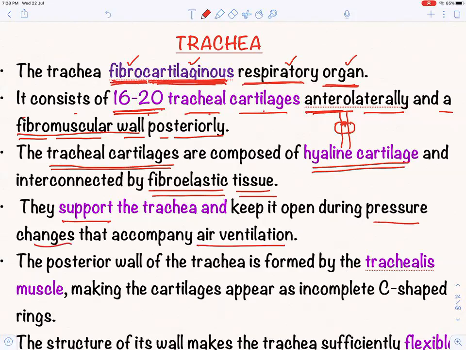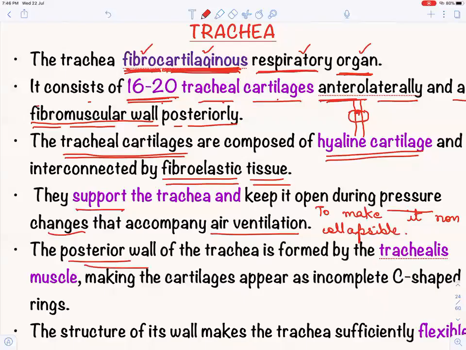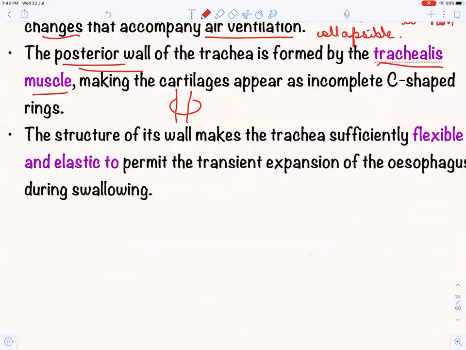That's what I was telling you, to make it non-collapsible. Okay, in simple English, we can say to make it non-collapsible. And the posterior wall of trachea is formed by trachealis muscle, okay, making the cartilages appear as incomplete C-shaped rings. The structure of its wall makes the trachea sufficiently flexible and elastic to permit the transient expansion of the esophagus